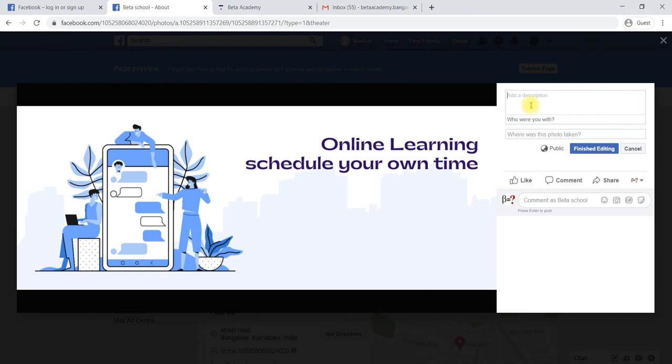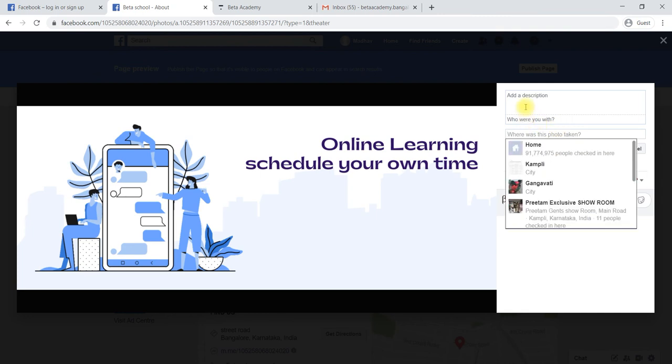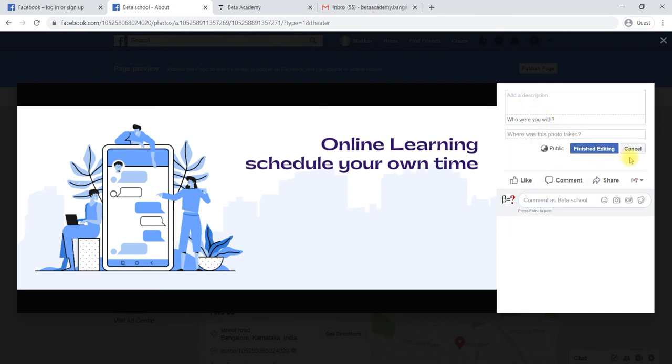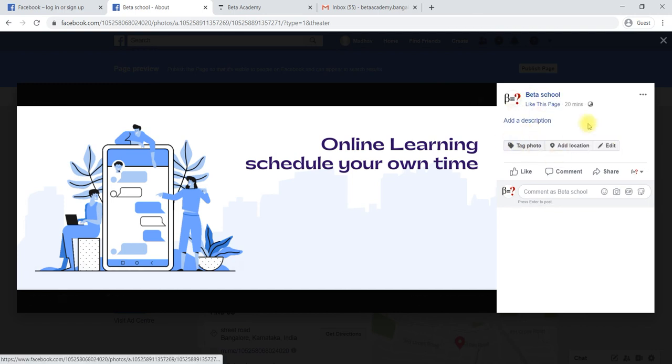So you can take a photo and description. For example, if you have visited anywhere, you can write a location also here. Like this we can add a photo. Add a description to your photo.